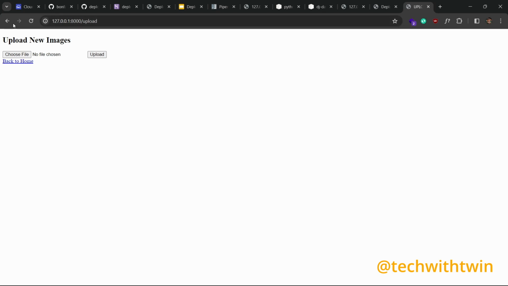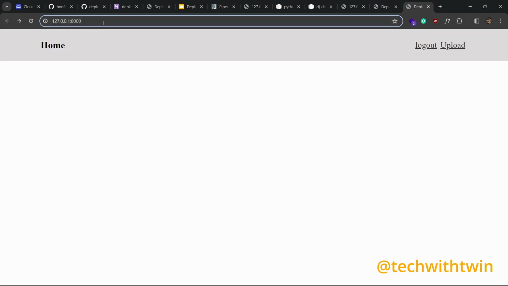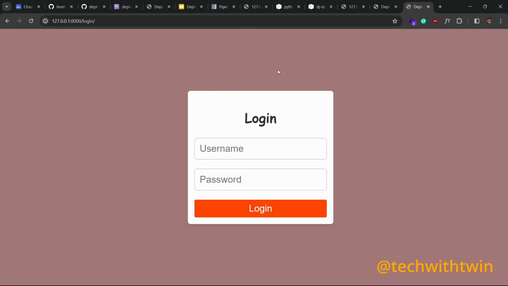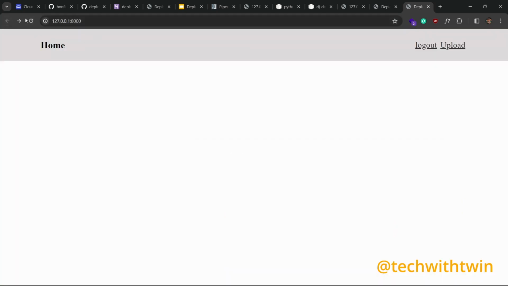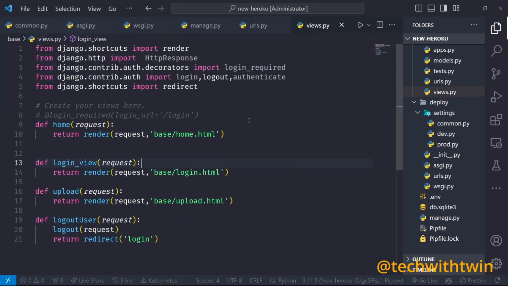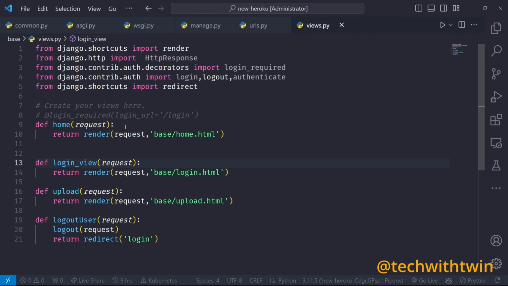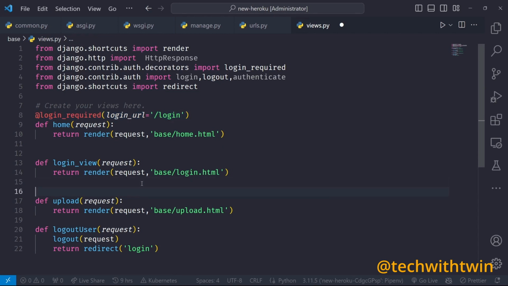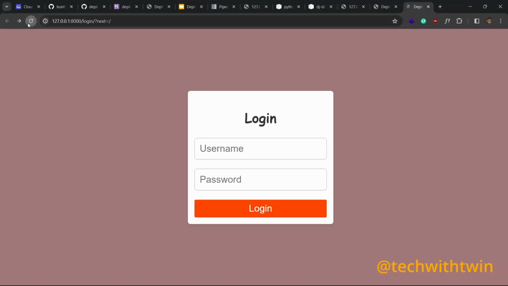So we can try this one. You can go back and go to /login. Yes, this is our login form. You can see now we can visit the home route, but we want to protect that home route. To protect the home route, we add this. And we also need to protect the upload route. If we try and visit the application right now, we are redirected to the login. So that means everything is working.